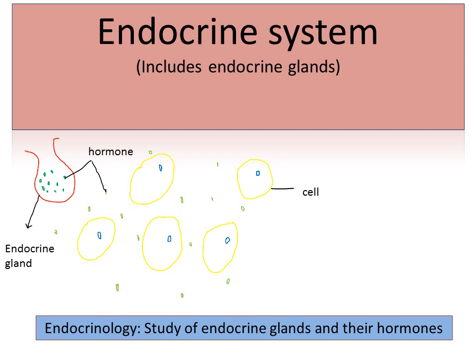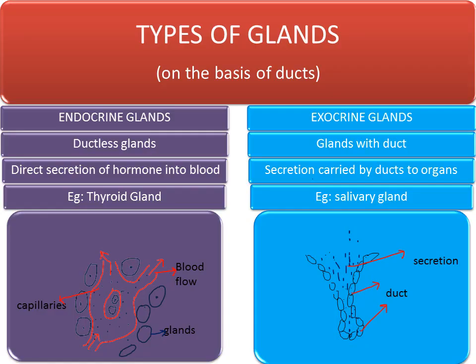Endocrine system. It includes endocrine glands and the hormones secreted by the endocrine glands. Endocrine glands are those glands which secrete their chemical constituent, that is their hormone, directly into the blood. Endocrinology is the branch of science in which we study the endocrine glands and their hormones.